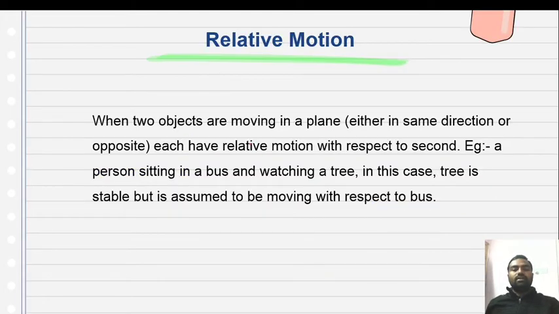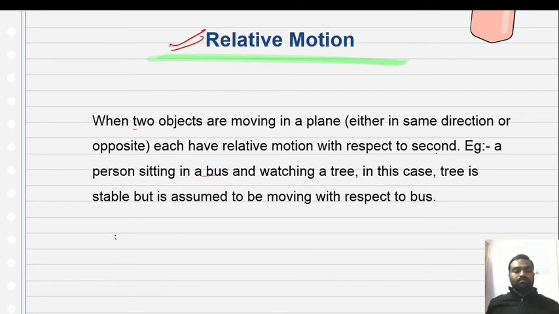Now further, what is relative motion? When two objects are moving in a plane, either in the same direction or opposite, each has relative motion with respect to the other. Example: a person sitting in a bus and watching a tree. In this case, the tree is stable, but is assumed to be moving with respect to the bus.